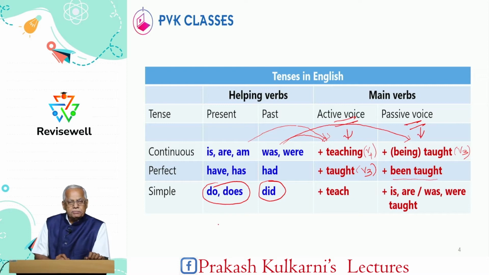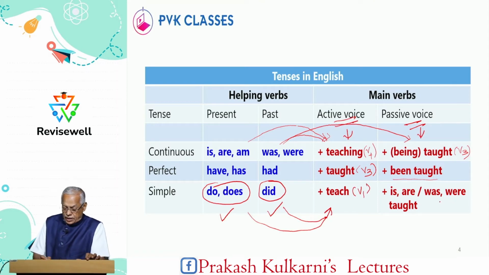And coming to simple present tense, do, does are permanently simple present tense, and did is a simple past. And these verbs are followed by always V1 verb. And am, is, are, was, were followed by V3, it is a passive voice. So be very much thorough with helping verbs and main verbs. Combination of helping verb and main verb is most important in English. Okay.